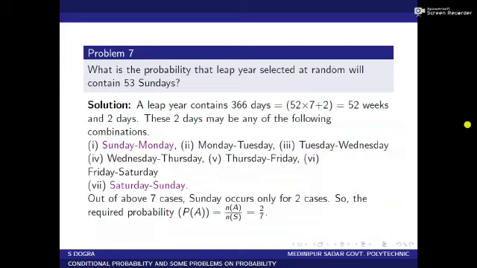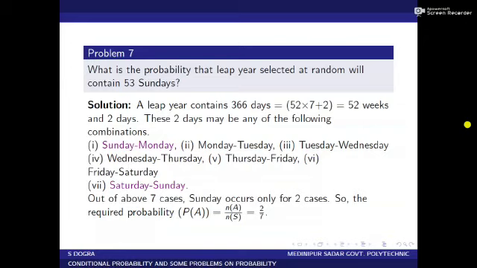So the required probability is P of A equal to N of A by N of S. Here the number of points in the event is 2, and the total number of points in the sample space, that is the total number of cases, is 7.